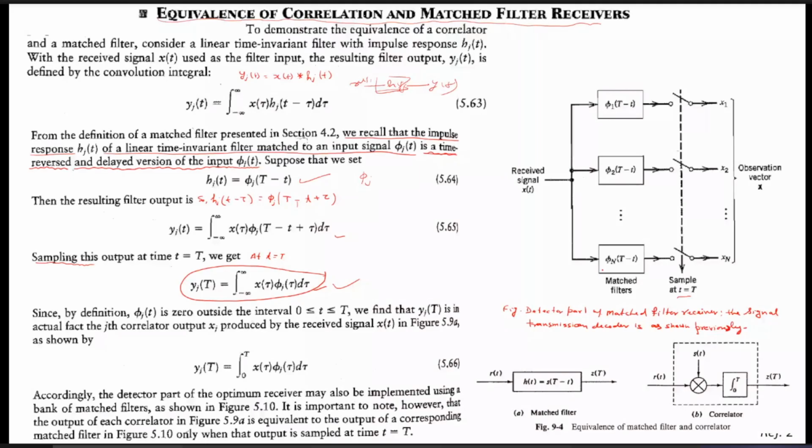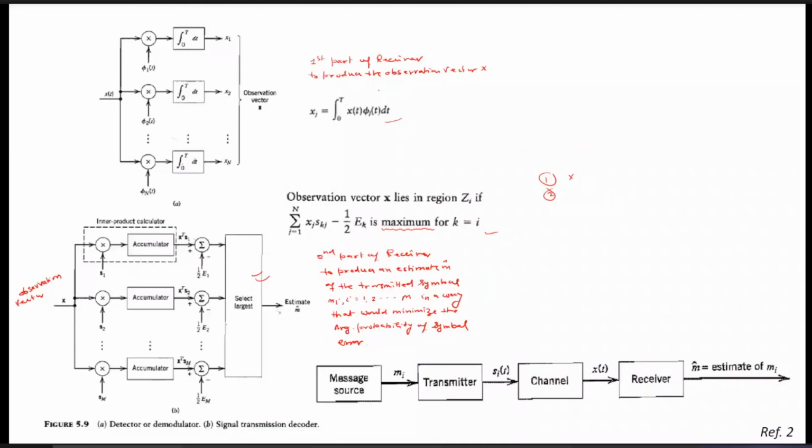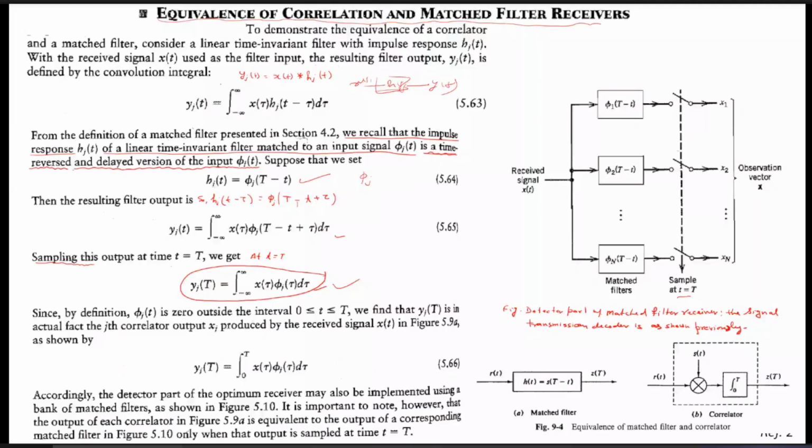So this is how we can say that there is a relation between the correlator and the matched filter. But the second part, where based on the observation vector x we need to estimate this m, must remain the same as in the first part. So this is the similarity between the correlator receiver and the matched filter.